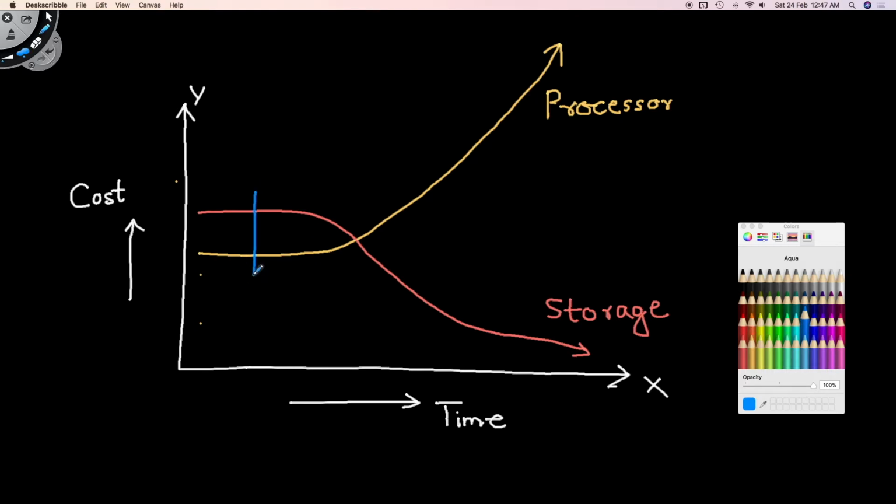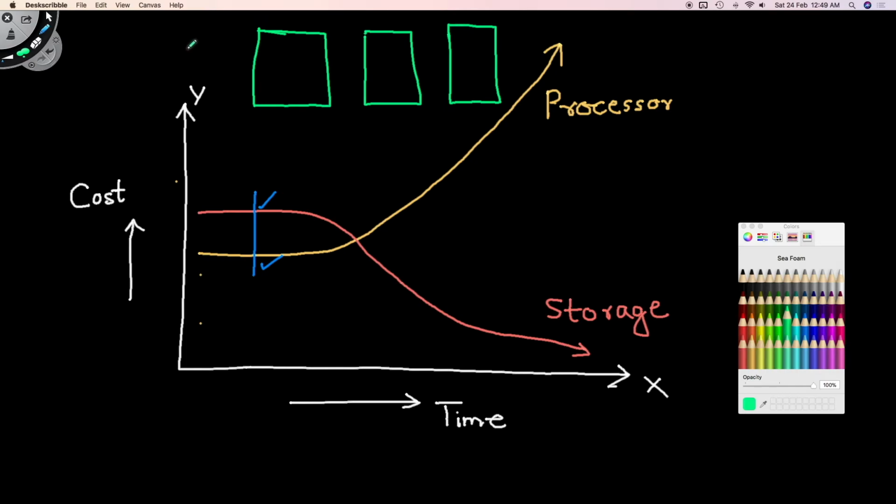RDBMS were designed somewhere around this time, when storage cost used to be higher than CPU cost. So the makers of RDBMS thought, let us go ahead and optimize storage. Let us create a database which would reduce the storage cost because it is a costly resource. So they created this relational structure wherein you normalize your data to create multiple tables and keep relations between them. So a single set of data is divided into multiple tables, each table having its unique set of data. Using that, you could reduce the data redundancy and in turn save storage cost.